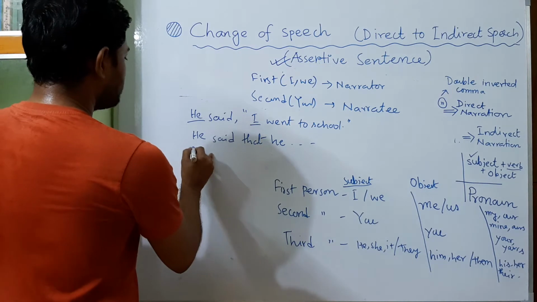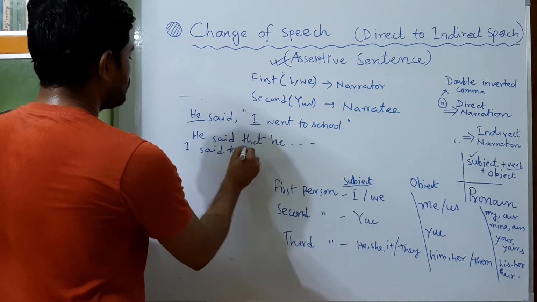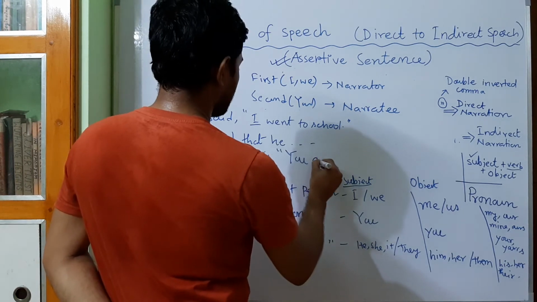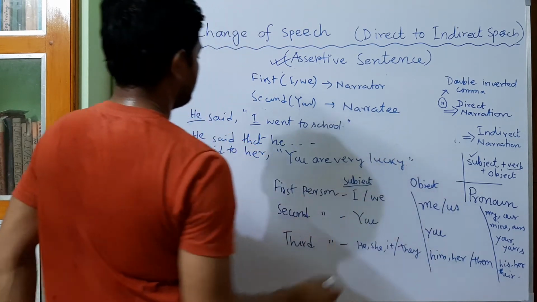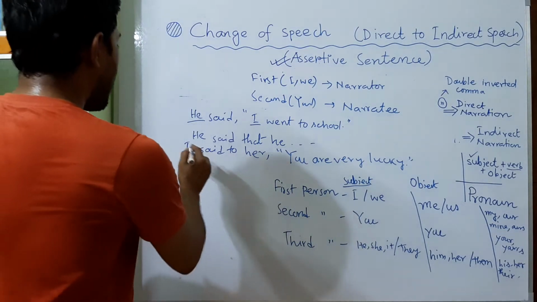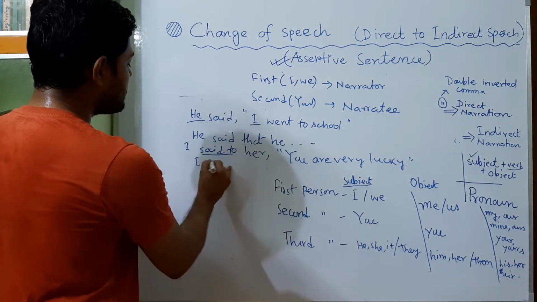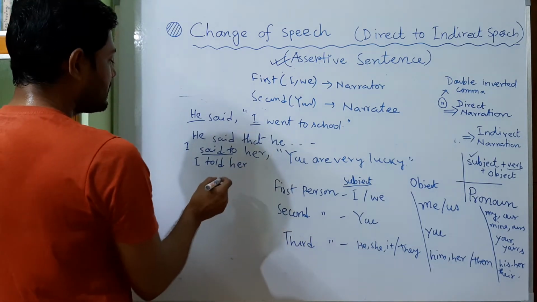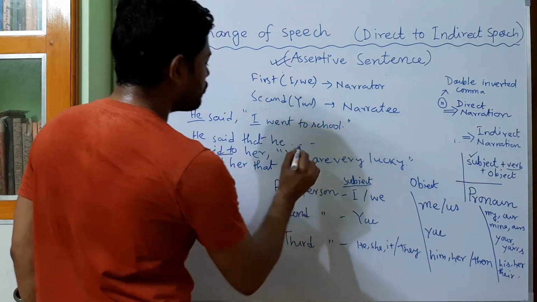Then another example. "I said to her, you are very lucky." Now, "I said to her," what will we write here? "I said" will be changed into "told," and "her" will be "her," no change. Then there will come "that." After that you will find here a pronoun, you.